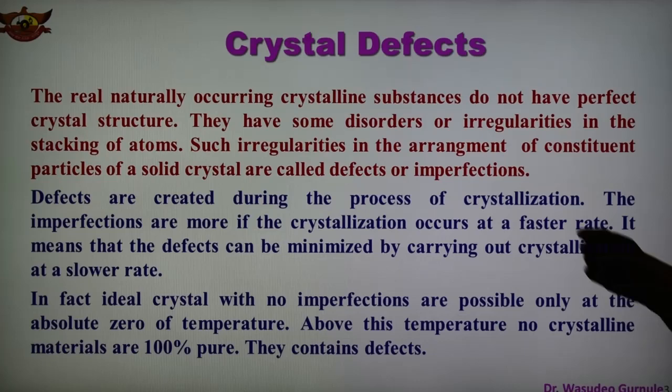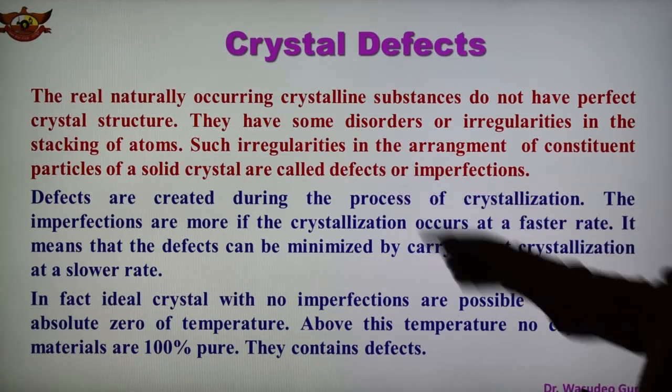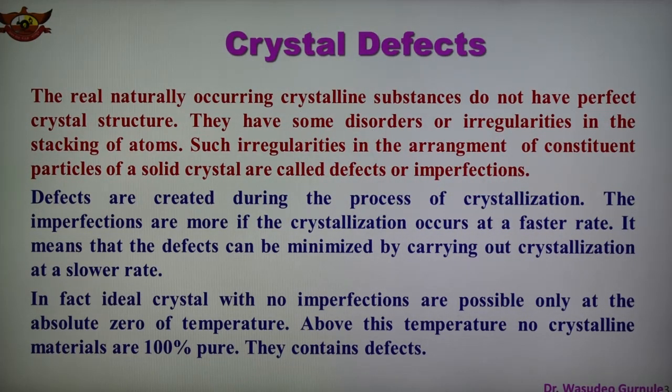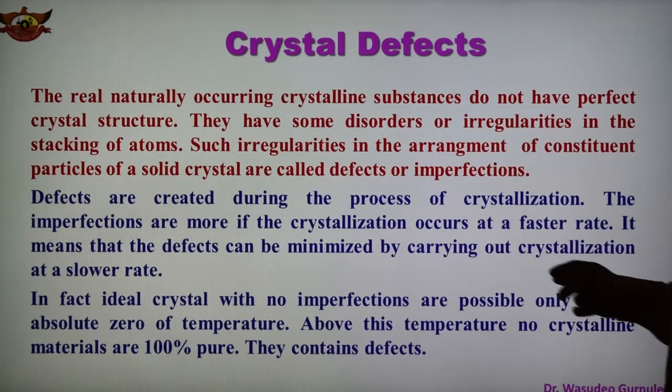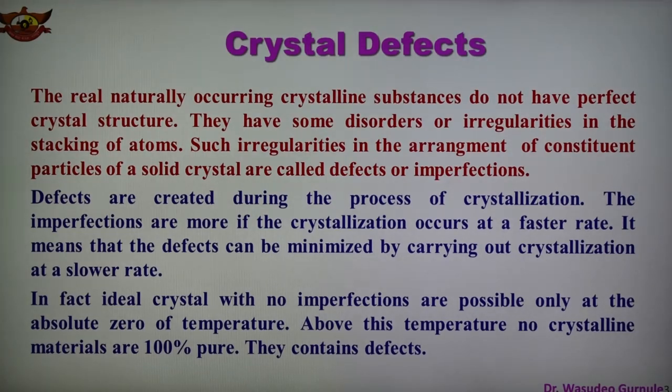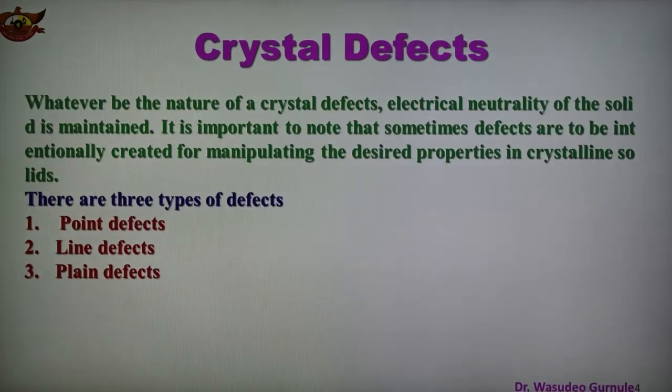It is also observed that naturally occurring crystalline substances do not have perfect crystals. They have disorder or irregularities. This irregularity is known as the defect, and defects are created during the process of crystallization, which can be minimized by carrying out crystallization at a slower rate. So crystals with no imperfection are possible only at absolute zero temperature, and above this no crystalline substance is 100% pure. So they contain defects.